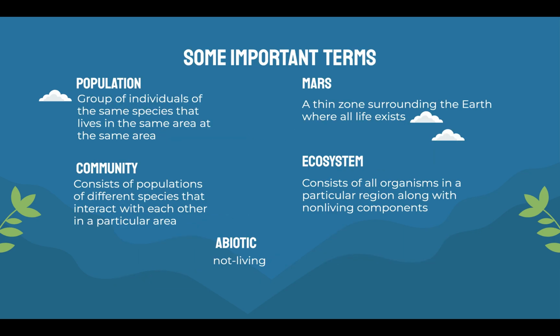Next, these are just some important terms that we will be hearing in the rest of this chapter. The population is a group of individuals of the same species that lives in the same area. Community consists of populations of different species that interact with each other in a particular area. So population and community are similar, but they're different. Population is again of the same species, and community is all the different species that live together in one environment and how they interact.